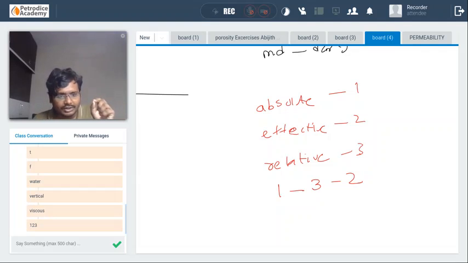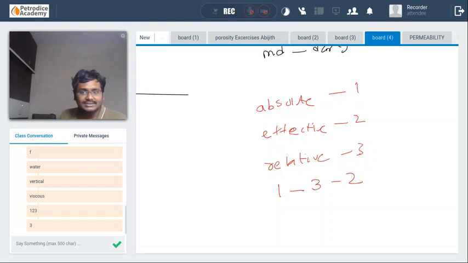Guys, which of the following variables is dimensionless between 1, 2 and 3? It's an easy one. It is 3. Good, good, good. These are the things that we have discussed in the previous class. You need to be able to answer these questions because you have listened to all the concepts that I have taught you.